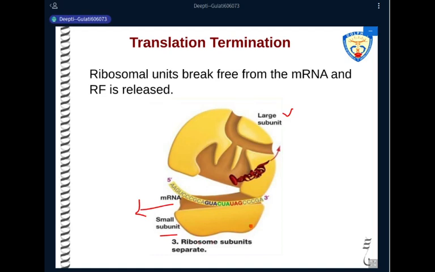Now to the small subunit, that is the 30S ribosomal subunit, two factors will bind, which are initiation factor 1 and initiation factor 3. They bind to the 30S subunit and the 30S subunit will remain separated from the 50S subunit.